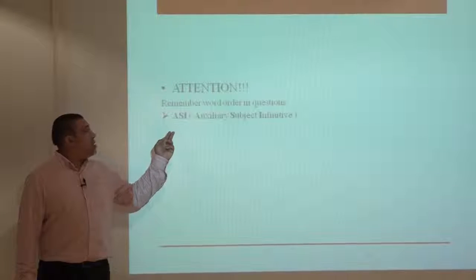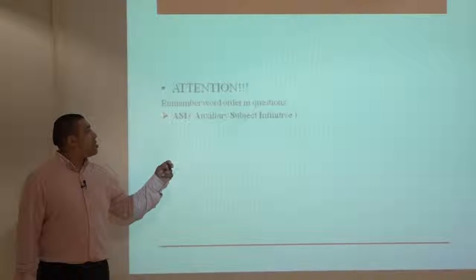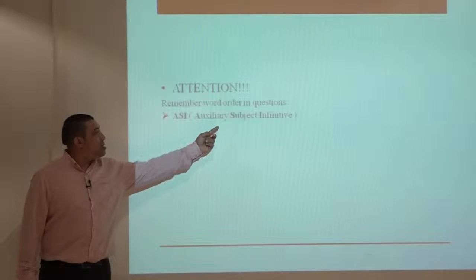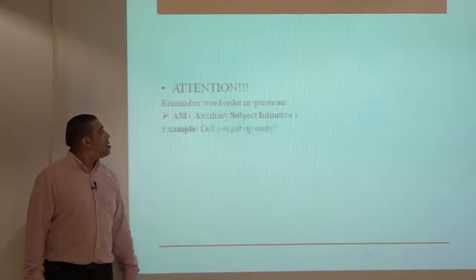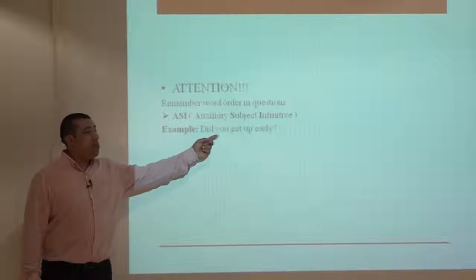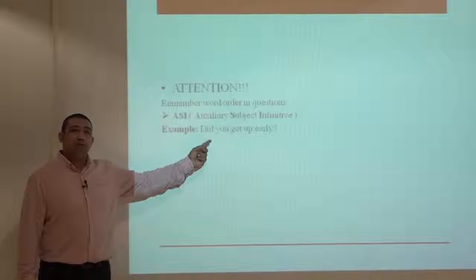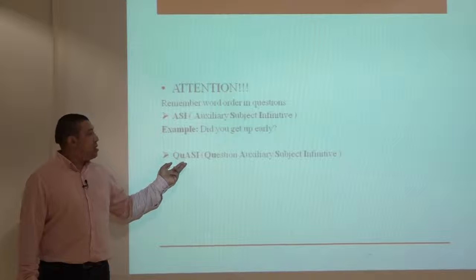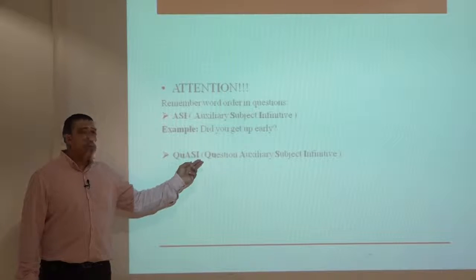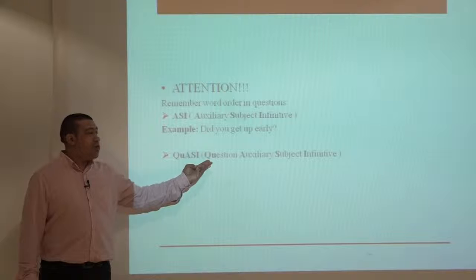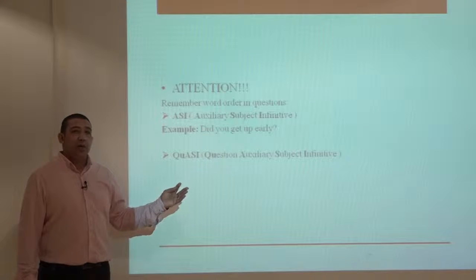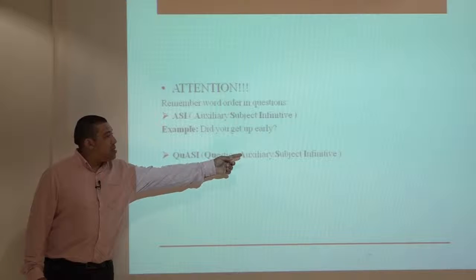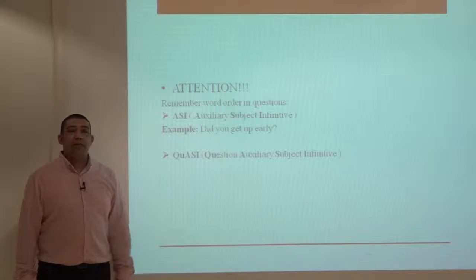As we have learned previously, we have two types of question. ASI questions, which stands for auxiliary, subject, infinitive. For example, did you get up early? That's a typical yes/no question. And we also have QASI form, which stands for question word, what, where, which, how, followed by auxiliary, then subject, and bare infinitive.